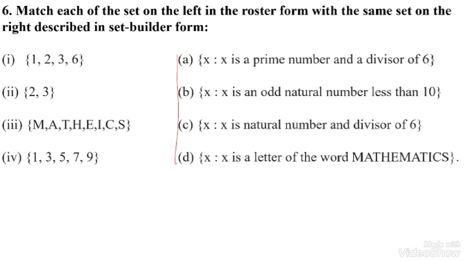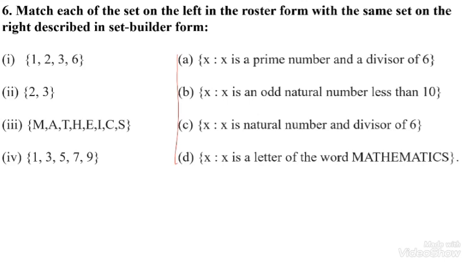So I have to match the following. 1, 2, 3, 6. Here x is a natural number and divisor of 6. Yes, here option 3 is correct.